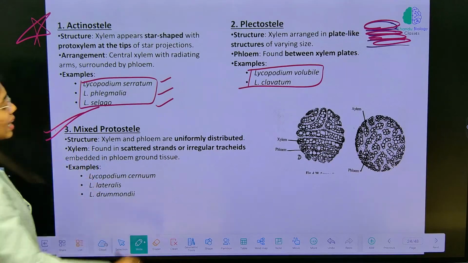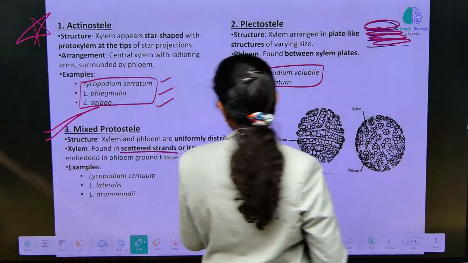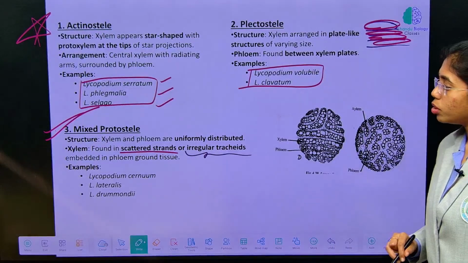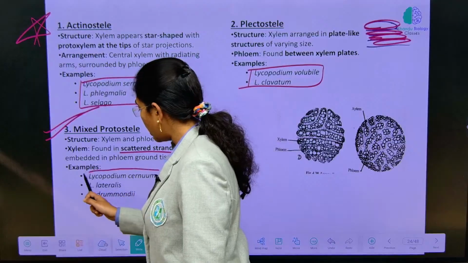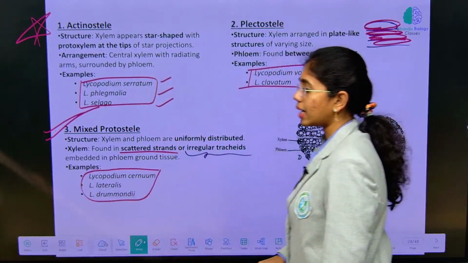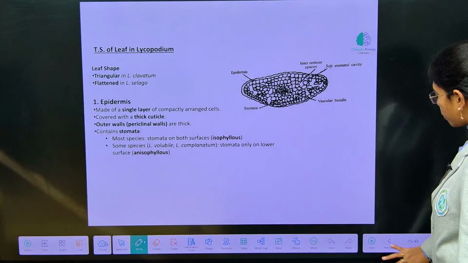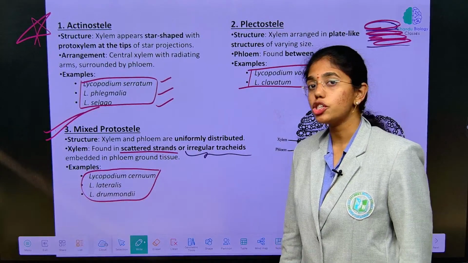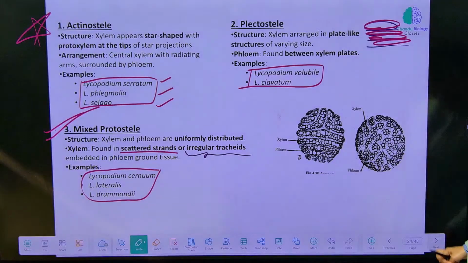Xylem is found in scattered strands or irregular tracheids are found. Examples you see: Lycopodium cernuum, Lycopodium lateralis, Lycopodium drummondii. Okay, these are the examples of what? Mixed protostele. These are the different types of stellar arrangement that you see in the stem of different species of Lycopodium: actinostele, plectostele and mixed protostele.